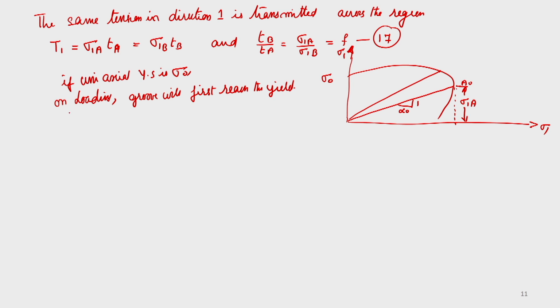So from equation 17, what we find is sigma 1B is greater than sigma 1A for F less than 1.